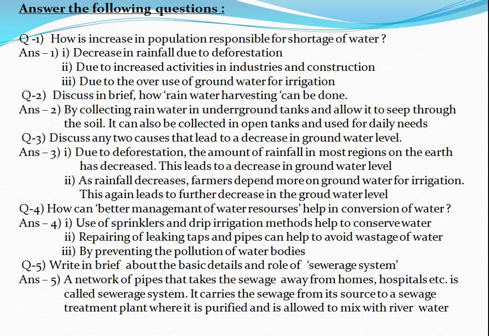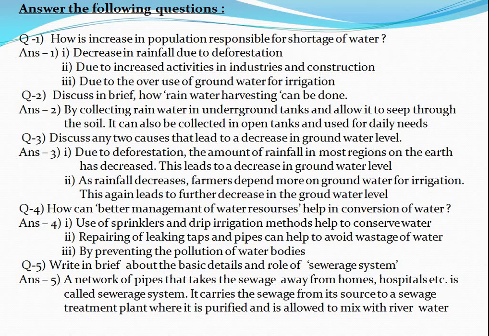That leads to deforestation, and deforestation leads to decrease in rainfall. Second point, due to increased activities in industries and construction.